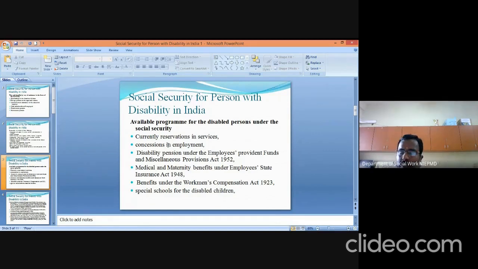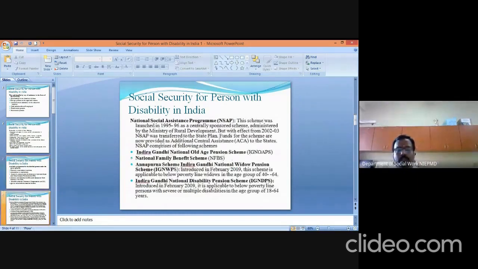Compensation, as I already told you: suppose you meet with an accident or get any injury at the time of work, the concerned organization will provide the compensation to the person with disabilities under the Workmen Compensation Act 1923. Then special schools for disabled children. I already told you special schools are being run by the state government for the betterment of children with disability in the field of education.